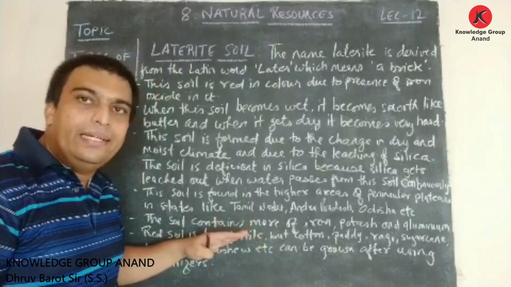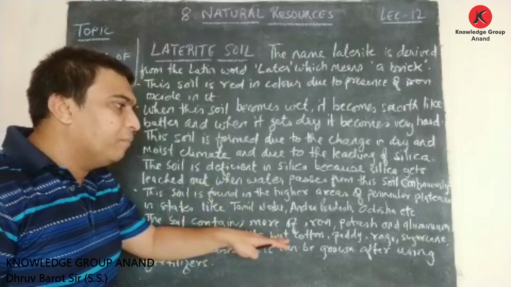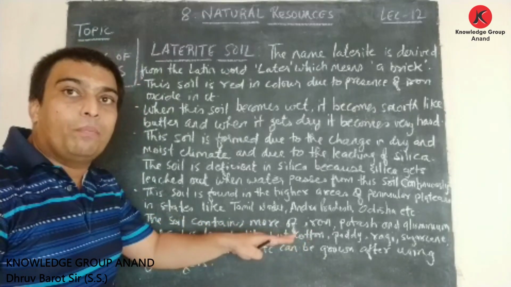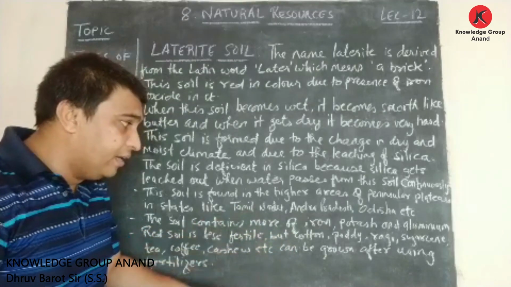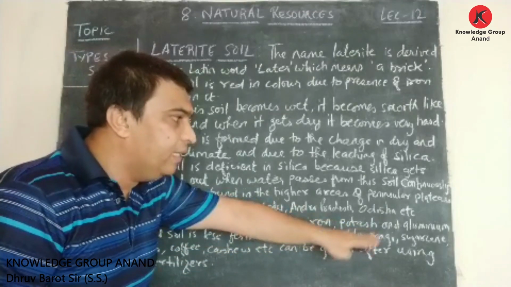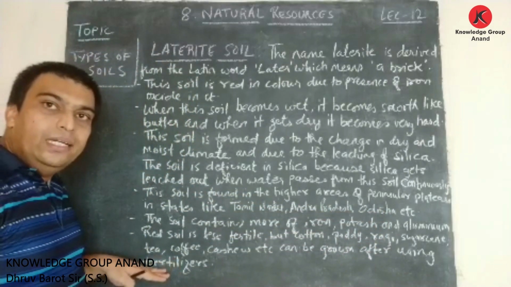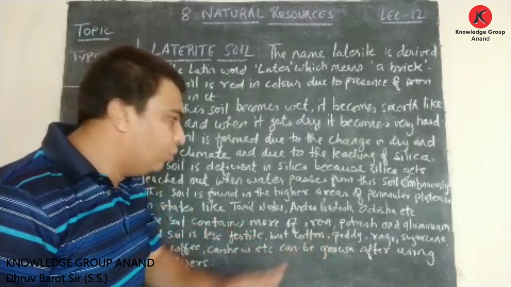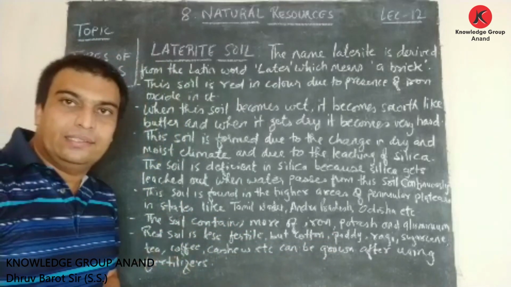As it is red in color, it is less fertile, but still, if proper care is taken and proper irrigation facility is available, then cotton, paddy, that means rice, ragi, sugarcane, tea, coffee, cashew, etc. can be grown after using fertilizers.